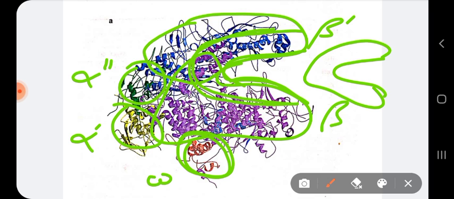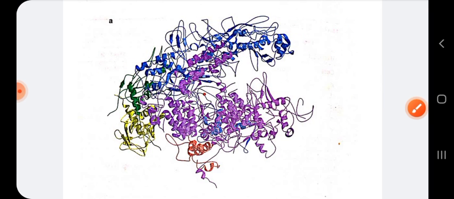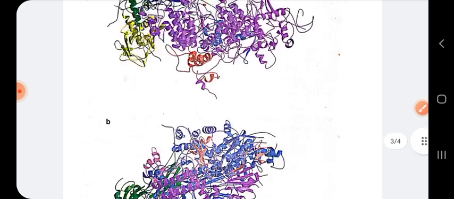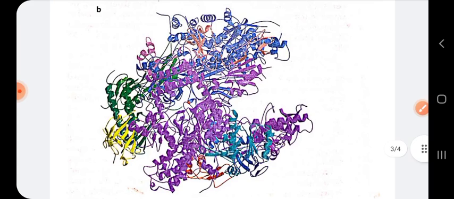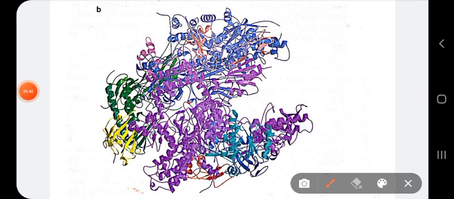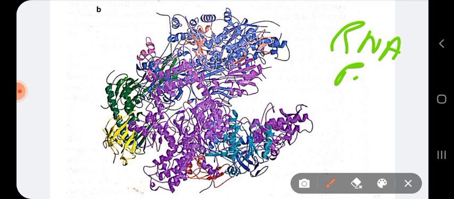Now let us see comparing with the eukaryotic RNA polymerase. Now this is the eukaryotic RNA polymerase. I don't think you can see so much difference in the structure. It is almost similar in structure. So this is the structure of RNA polymerase 2, found in the yeast. Well, the scientific name of yeast you know, Saccharomyces cerevisiae.